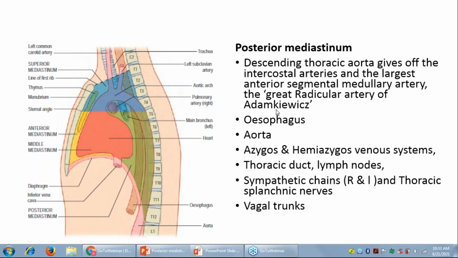ऑलराइट, ओके. All right. So anybody else who can quickly contribute to this conversation to help me find the boundaries of the posterior mediastinum? कोई जल्दी से बताएगा? I need a volunteer quickly. Yeah, you can type in the question box also. That's okay. That's all right.